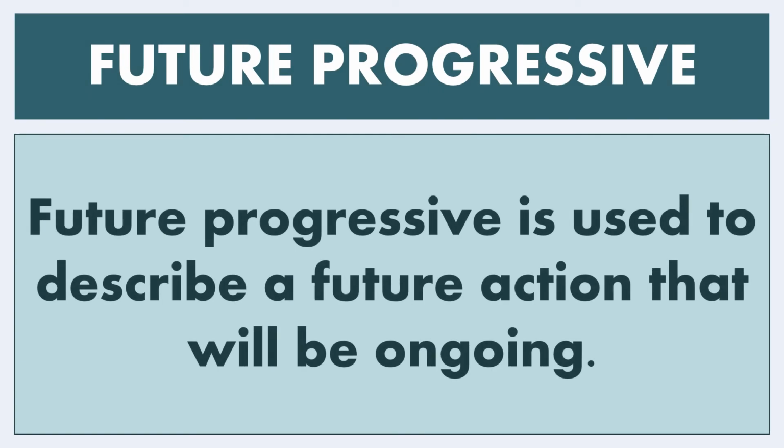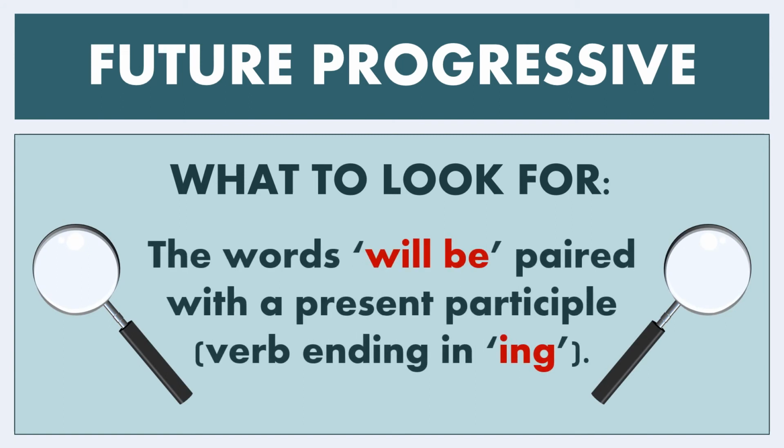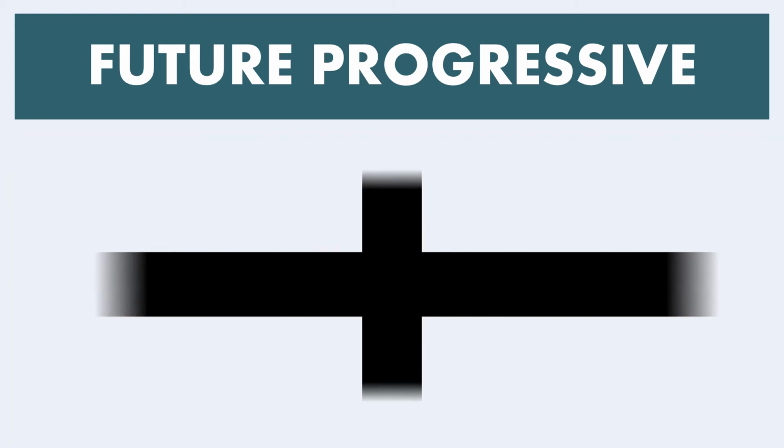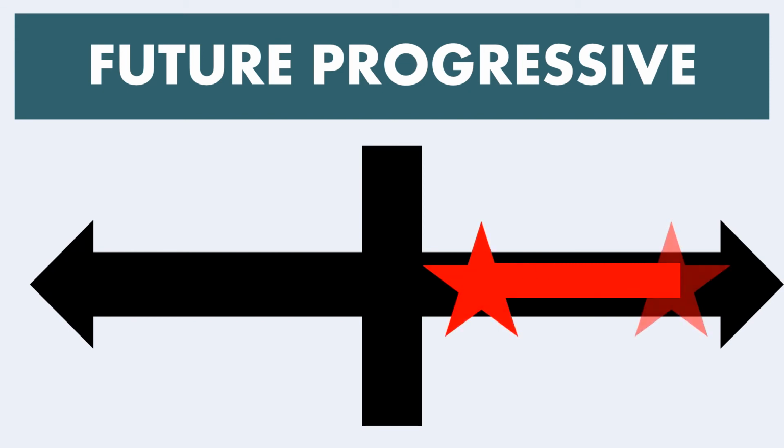So with that in mind, let's take a look at the future progressive. It's used to describe a future action that will be ongoing. What to look for in this context? The words will be paired with the present participle, the progressive form of the verb with the ing at the end. On our timeline, it looks something like this. We have an action that is ongoing in the future.